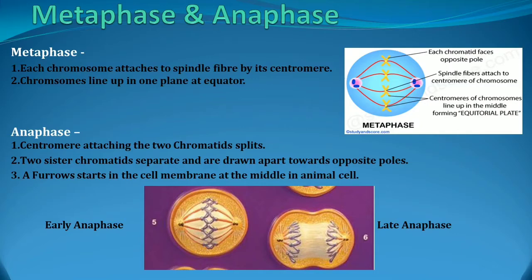Then coming to the next stage, anaphase. The centromere attaching the 2 chromatids splits. The spindle fibers pull the chromosomes to the poles. 2 sister chromatids separate and are drawn apart towards opposite poles. A furrow, a deep cleft, will be formed in the cell membrane at the middle in an animal cell. Look at the picture, early anaphase. Here you can see the chromosomes and centromeres pulled by the spindle fibers towards the poles, and in the second, late anaphase, they are moving to the poles.